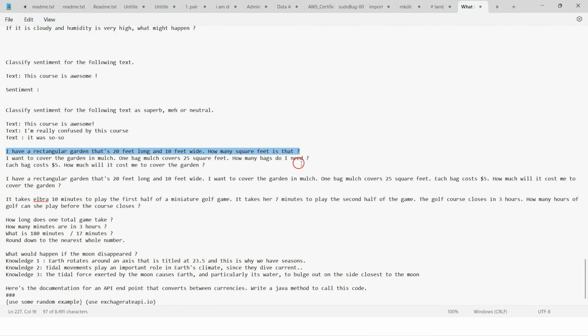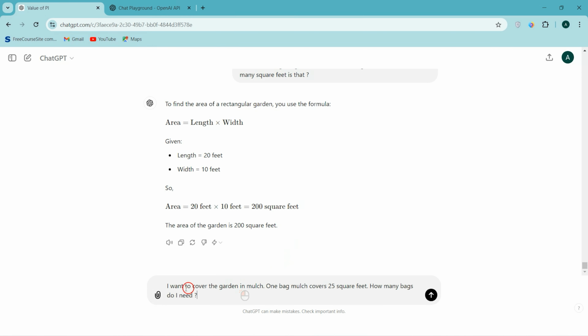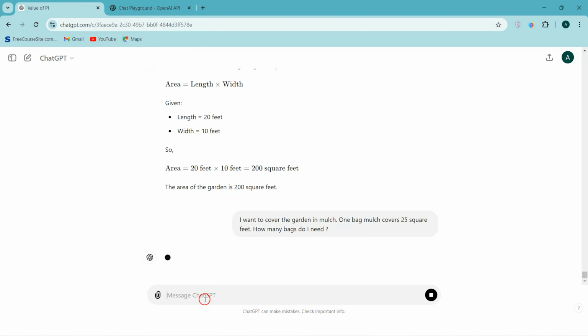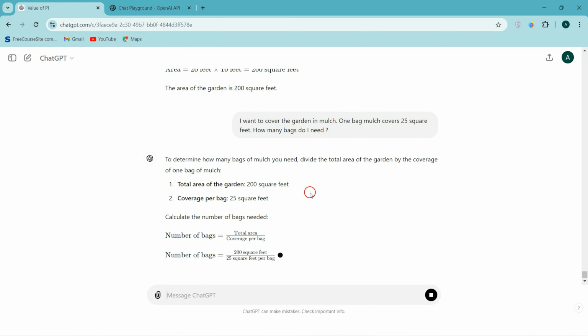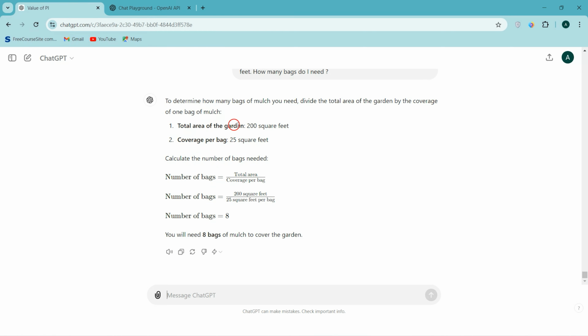And the next prompt, that is, I want to cover the garden in mulch. One bag of mulch covers 25 square feet. How many bags do I need? We'll see now how many bags we need. As per this formula, total area is 200 square feet and coverage per bag is 25 square feet. It is using this formula and finally calculated it needed 8 bags of mulch to cover the whole garden.